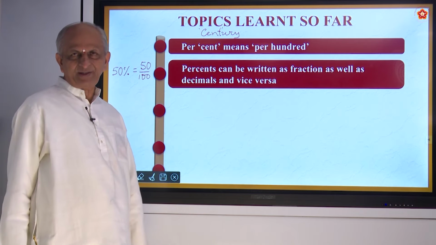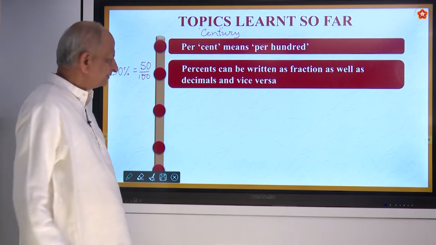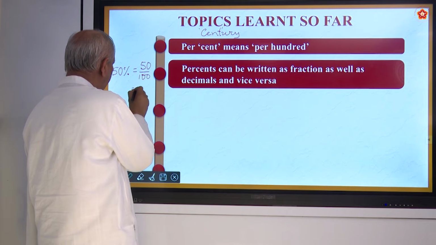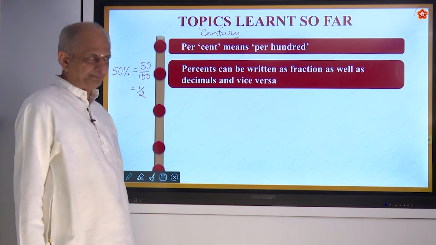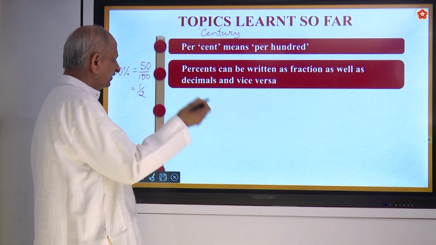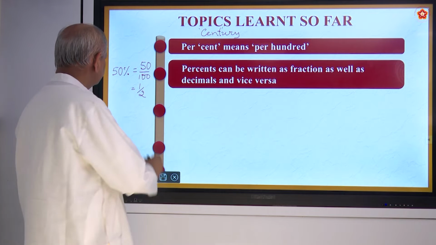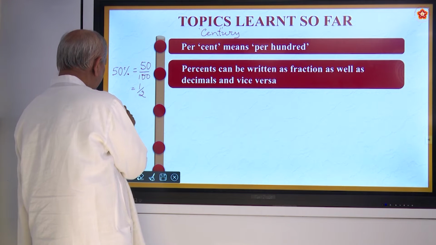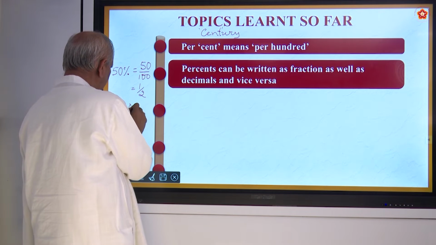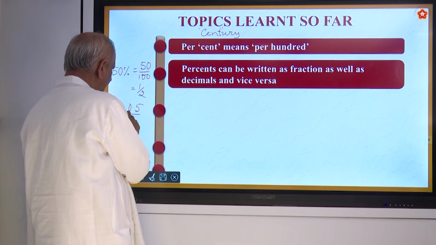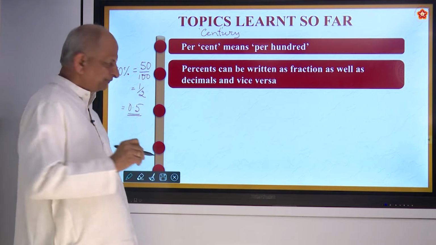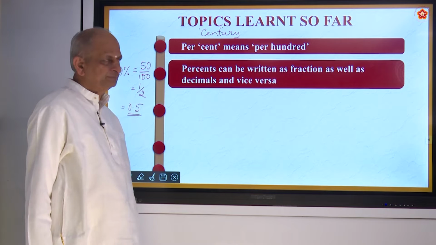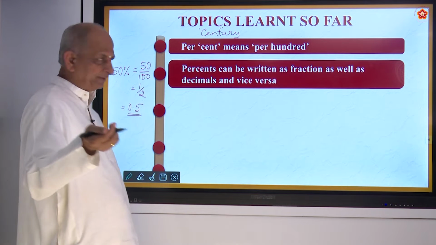So 50% can be written as 50 by 100, and if you simplify it, it becomes 1 by 2. That is called fraction form. It can also be written in decimal form. Divide 1 by 2, then you get 0.5.